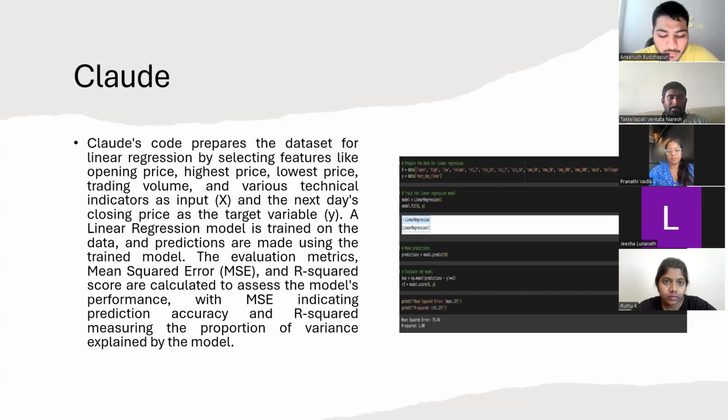And the next day's closing price is the target variable, which we have labeled as Y. A linear regression model from scikit-learn is trained on the dataset. Predictions are made using the trained model. For evaluation, mean squared error, also called MSE, and R squared score are calculated to assess the model's performance. MSE measures the average of the squares of errors, that is the average squared difference between the actual and predicted values. R squared score indicates the proportion of the variance in the dependent variable that is predictable from the independent variables.